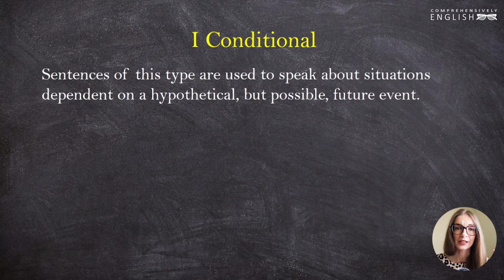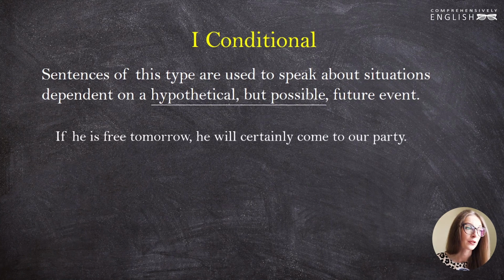Now the first conditional. Sentences of this type are used to speak about situations dependent on a hypothetical but possible future event. So we speak about real things here, yeah? Hypothetical but possible in the future. So the indicative mood is used here.